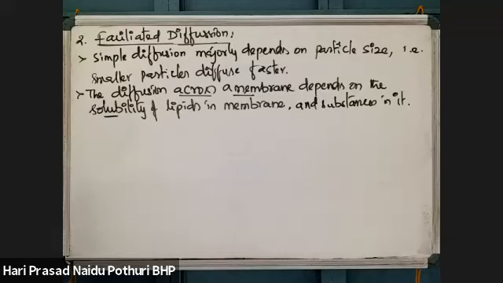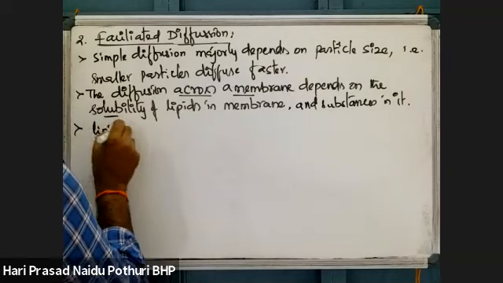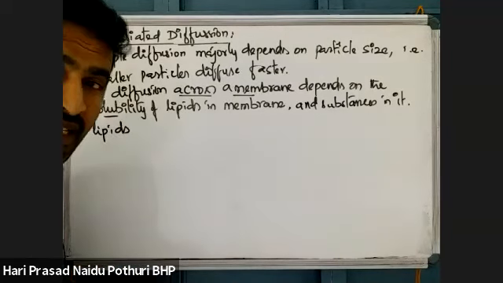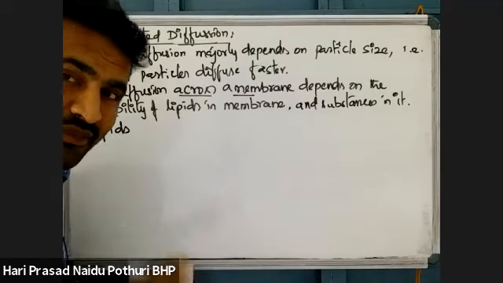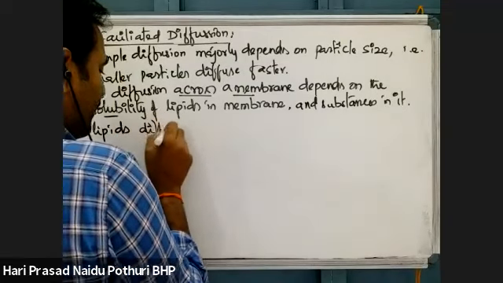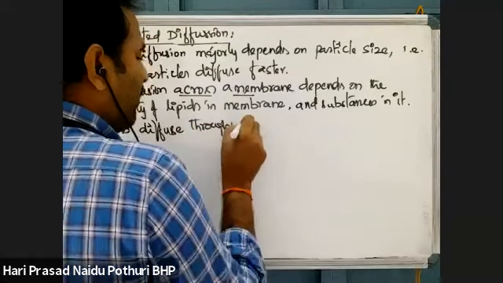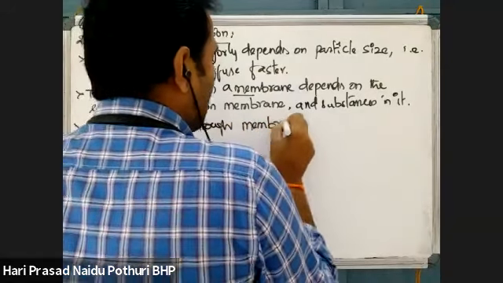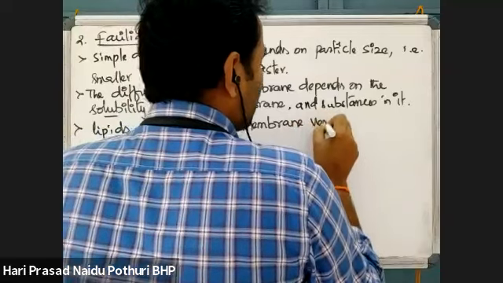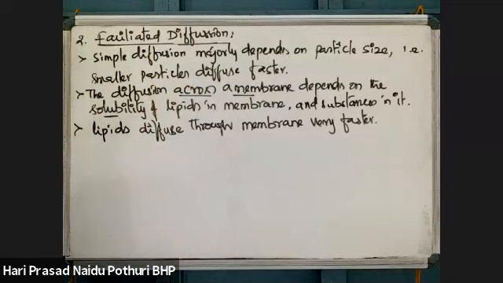Lipids diffuse through the membrane very fast, because the membrane is hydrophobic in nature.